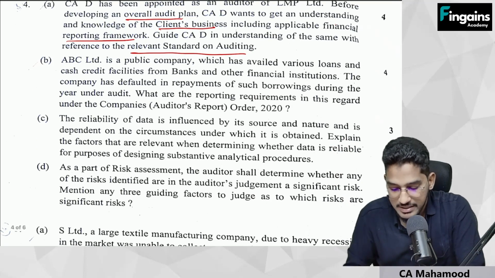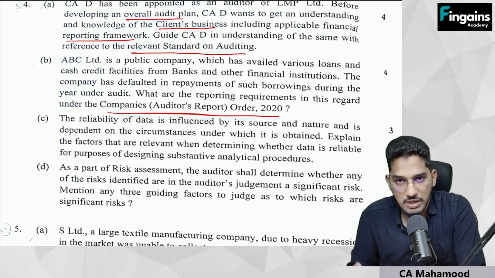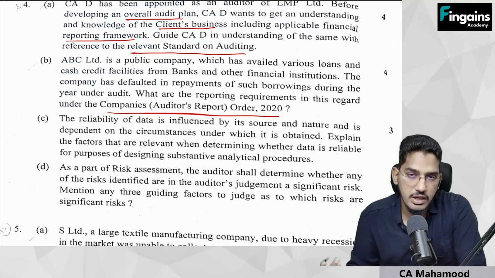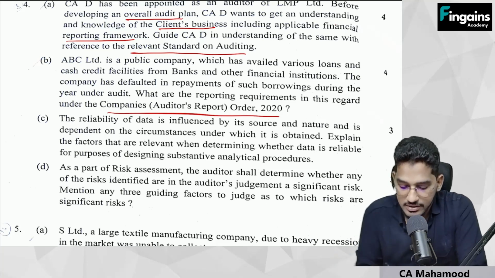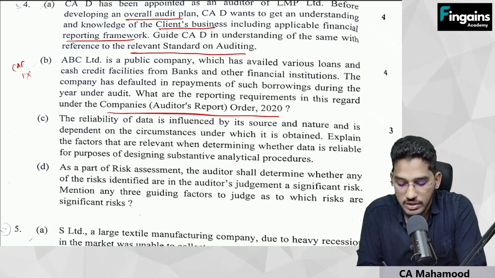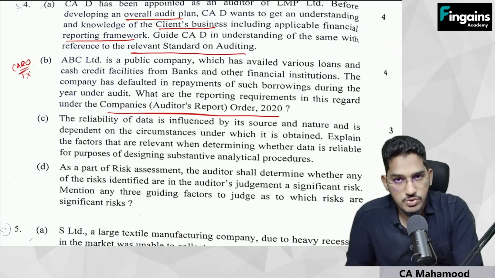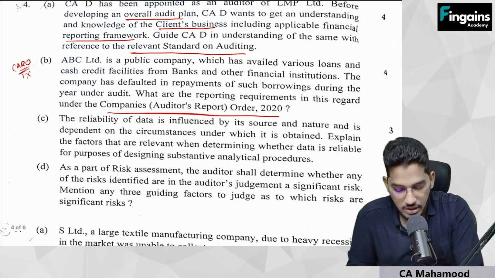Next one. ABC Limited is a public company which has availed various loans and cash credit facilities from banks and other financial institutions. The company has defaulted in repayment of such borrowings during the year under audit. What are the reporting requirements in this regard under the CARO? So this question is from CARO. Obviously, the question paper will not be there without asking a question from CARO. And this is regarding the 9th point of the CARO, default in the repayment of the loans. 6 points will be there under that point number 9. So that's what you are supposed to write here. 9th reporting requirement of CARO.